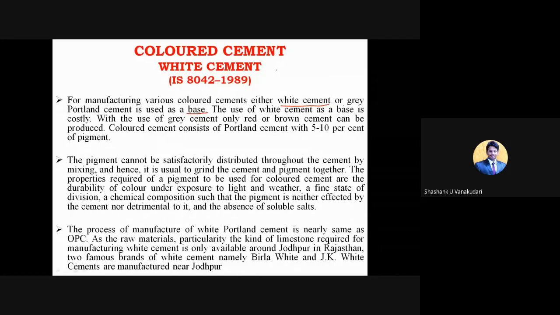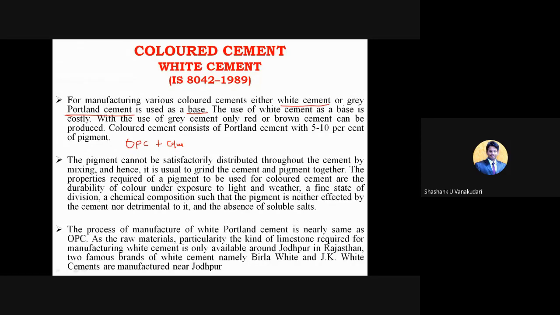That base is gray Portland cement, sorry, white cement or gray; we require OPC as the base cement. To this OPC, we are going to add the required color. Whichever color we require, we can add to these OPC clinkers. Then, as per the color pigments, it is going to turn to the required color.